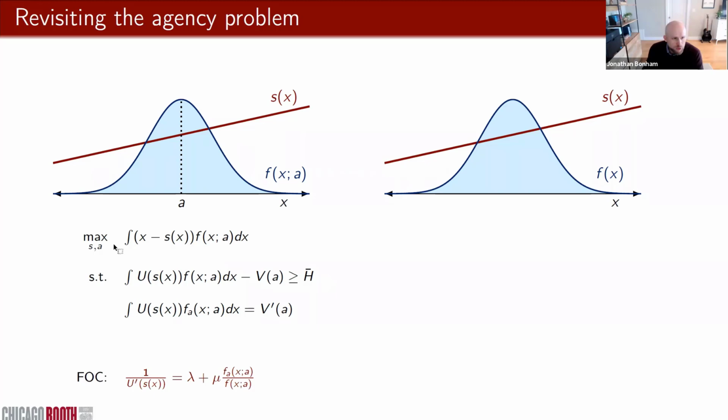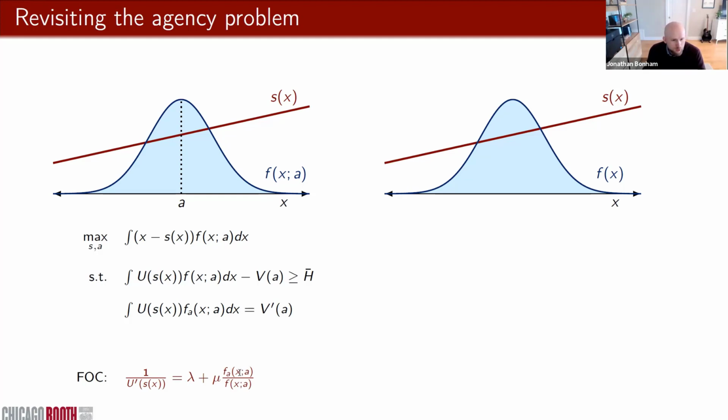So the principal's first order condition with respect to S at X gives us this iconic characterization of the optimal contract from Holmström 79. Specifically, it says that the ratio of marginal utilities should be equal to a constant plus another constant times the likelihood ratio. This likelihood ratio is going to award the agent a higher payoff when X indicates that it's likely that the agent took the desired action, and a low payoff otherwise.